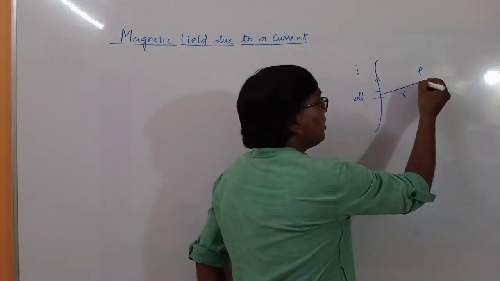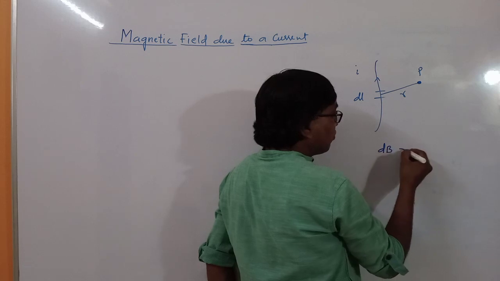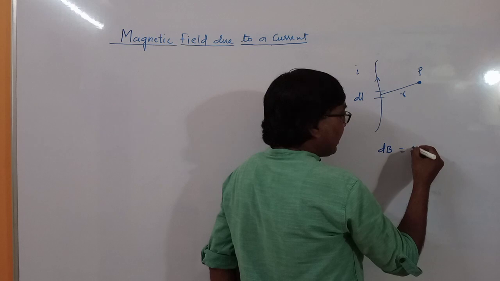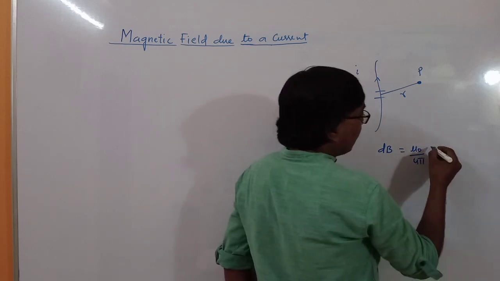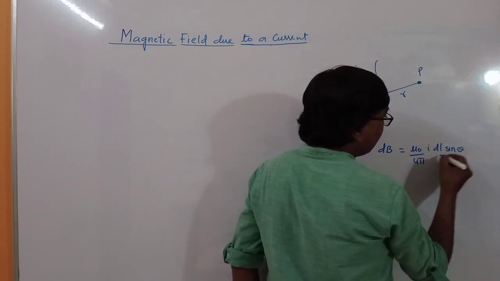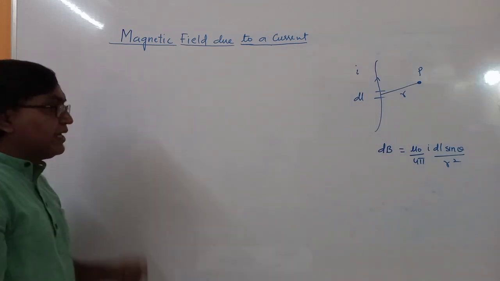ठीक है, तो यहाँ पे magnetic field simply we know how to find out the direction. We'll take the magnitude. Magnitude is given by mu naught by 4 pi I dl sin theta upon r square. So this will give you magnitude.